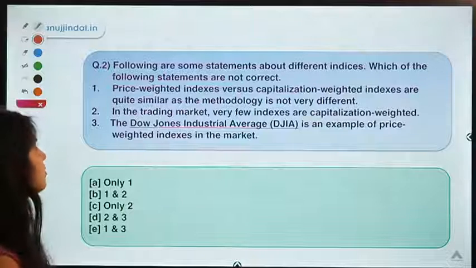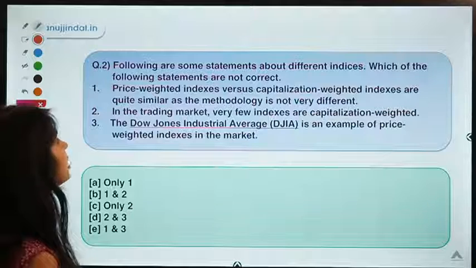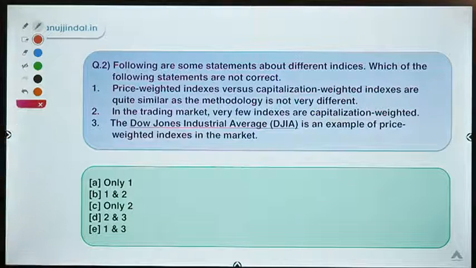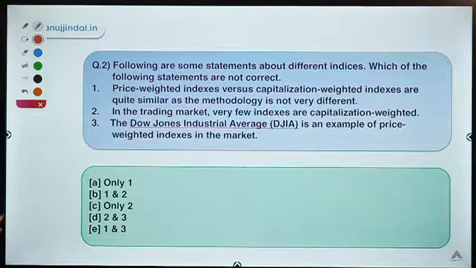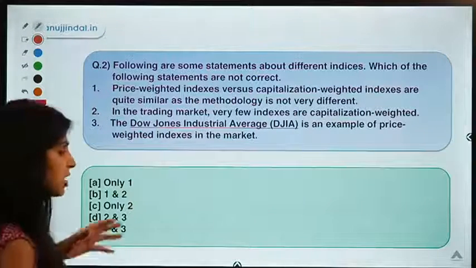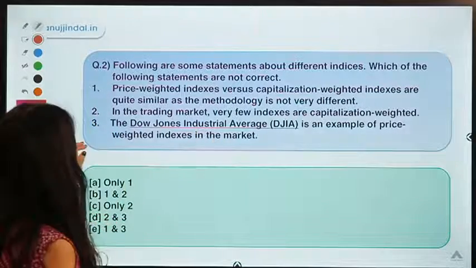Okay, in this question we are talking about, let me just read the question. This question says, following are some statements about different indices. Which of the following statements are not correct? Moving ahead to the correct option, guys, you can pause the video here and give them a thorough read and then decide with your answer.